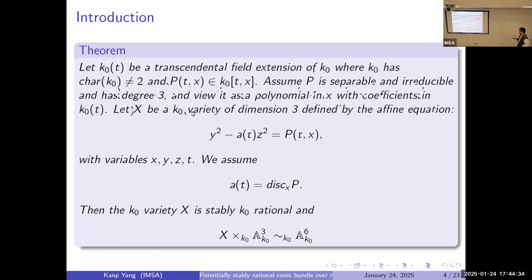Right? X times A3 is K0-rational to A6. Okay, that's the main theorem.